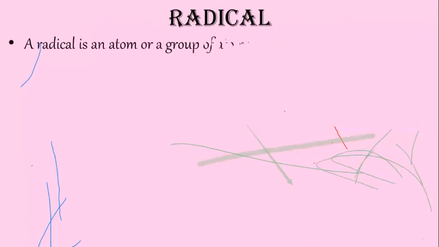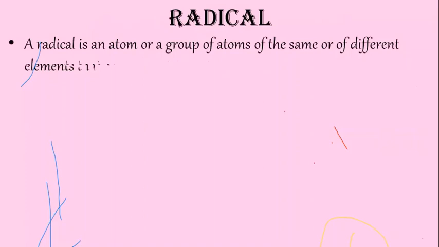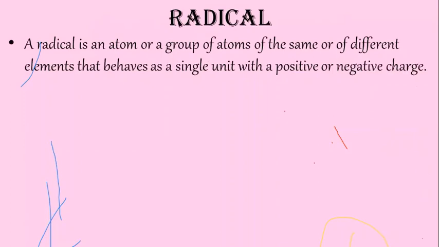Now let us come to another term, that is radical. What is a radical? A radical is an atom or group of atoms of the same or different elements that behave as a single unit with a positive or negative charge. You can see, part by part we will see. First of all, a radical can be one atom or a group of atoms.